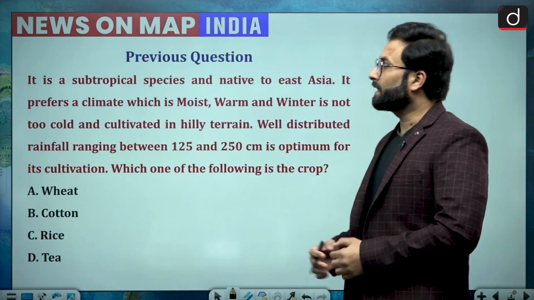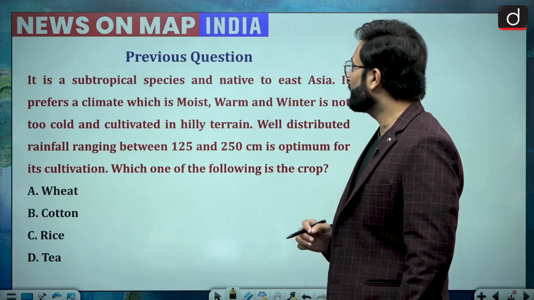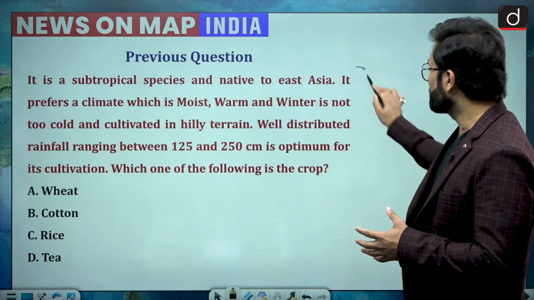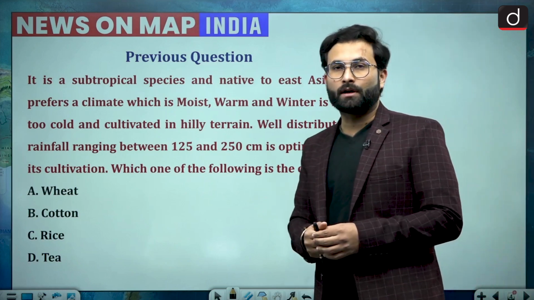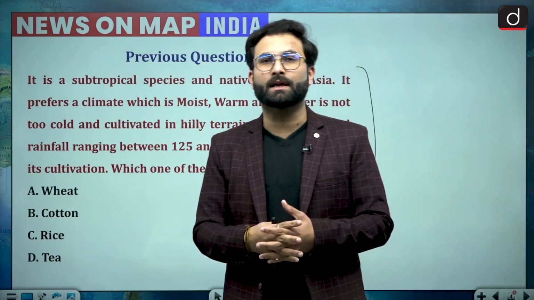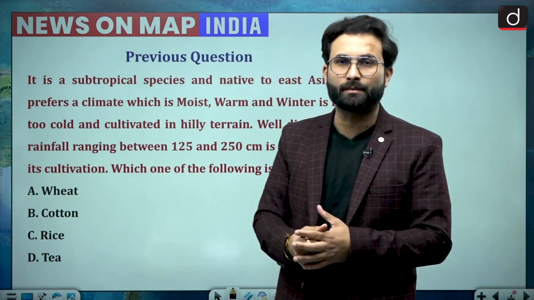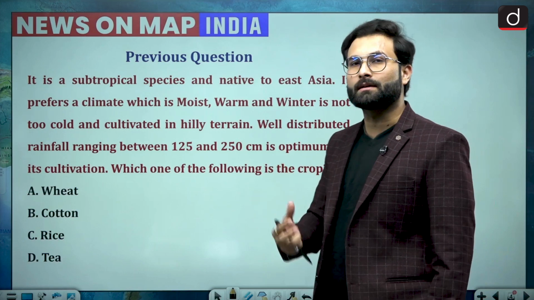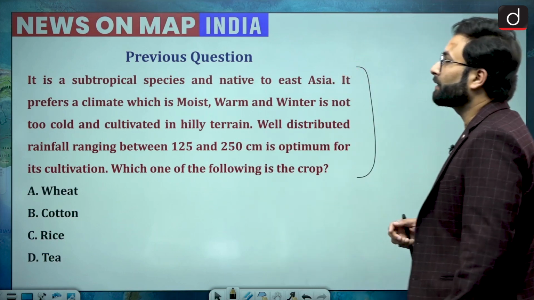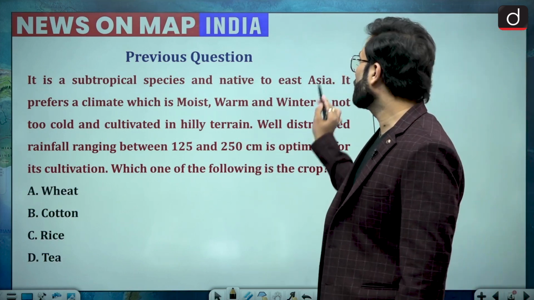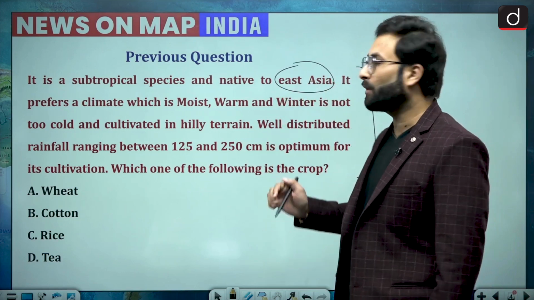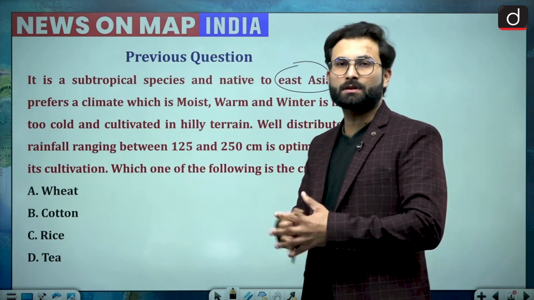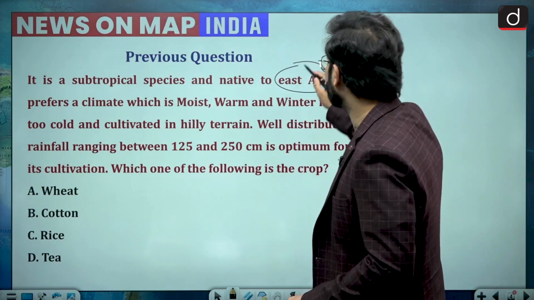The question was: it is a subtropical species and native to East Asia. When we are reading questions like this which have this much length, in the first impression we might think that these are very tough questions, but these questions have hints in themselves, so we have to read the hints. First, it is a subtropical species and native to East Asia. So we are talking about East Asia, from which it originated and then moved across the world.